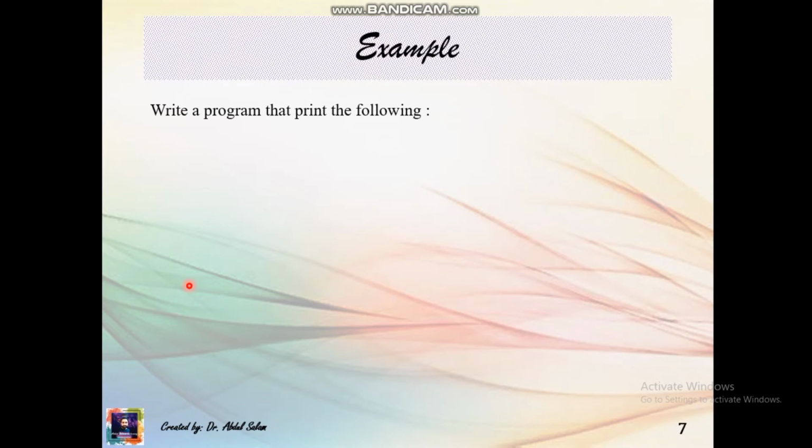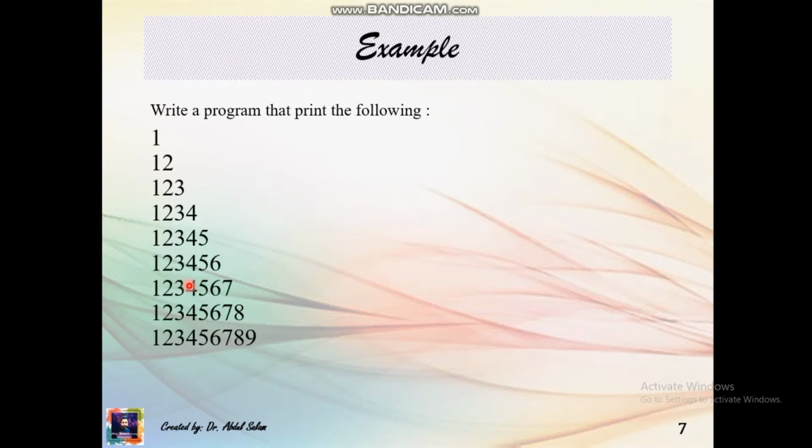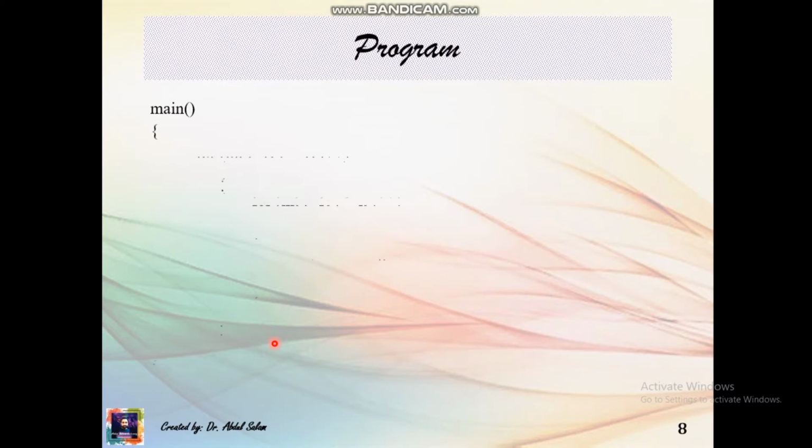For example, write a program that prints the following: numbers from 1 to 9. In the first line you will print just 1, then 1 and 2, and so on, increasing the numbers till 9. In the program's main function, for initialization, i is initialized as 1, i must remain less than or equal to 9, and increment by 1. Again a for loop, then simply cout j.